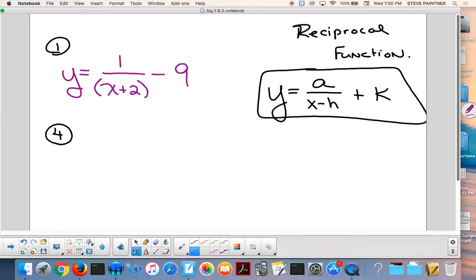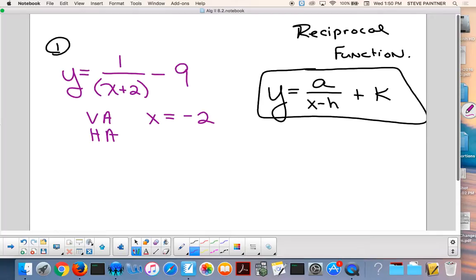Good. But it also says then identify the vertical asymptote, VA for vertical asymptote, and the horizontal asymptote. Can you do this, Harry? The vertical asymptote, I believe, would be what? Negative 2? Okay. x equals negative 2. You guys agree? Because the y-axis shifted 2 left.